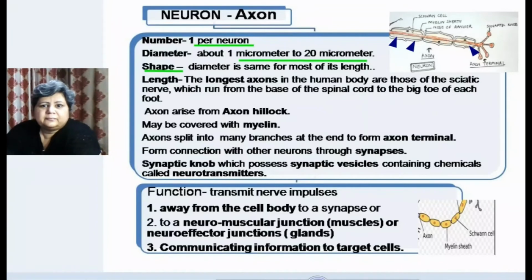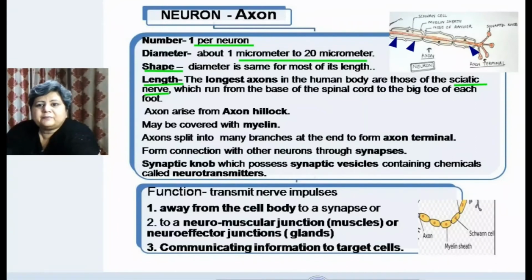Another interesting feature is its length. The longest axons in the human body are those of the sciatic nerve, which run from the base of the spinal cord to the big toe of each foot. So that is to give you information about the length, that some of the axons are very long, right. The sciatic nerve contains the longest neuron, and probably this is the longest cell present in your body. For your general knowledge, you should remember that the longest cell present in the human body is the neuron.